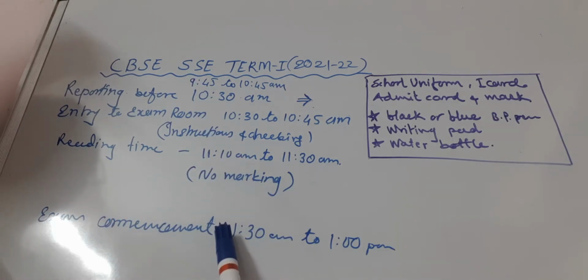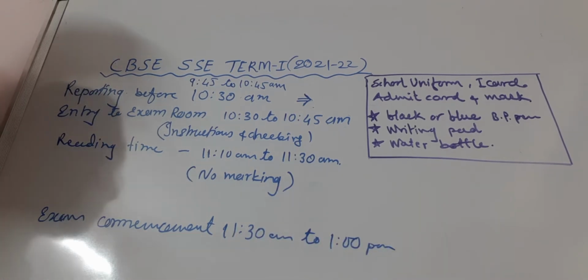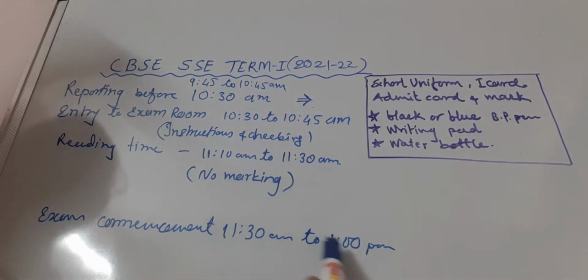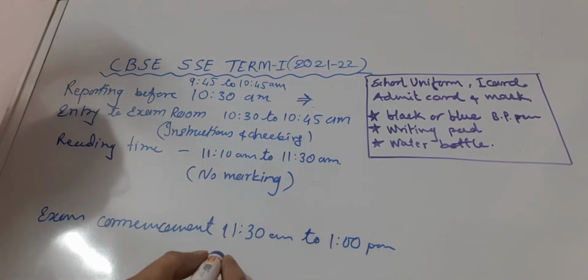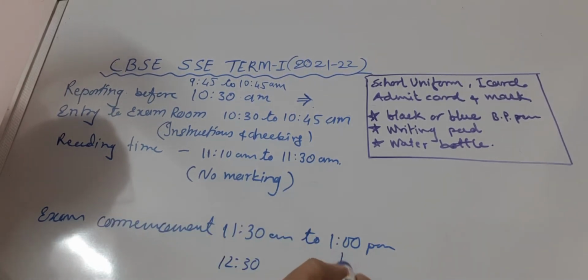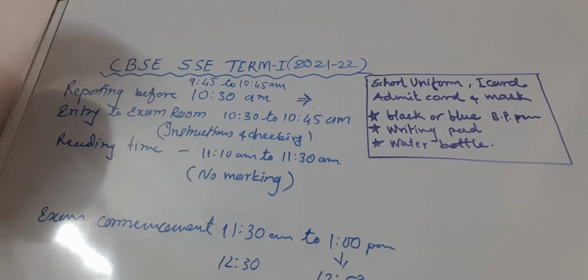Your exam will start from 11:30 and it will end at 1 PM. In between this time, after every half an hour, the invigilator will instruct you how much time is remaining, and there will also be a bell one hour after the start. It means at 12:30 one bell will be there, and 10 minutes before ending the exam, it means at 12:50, one bell will be there.